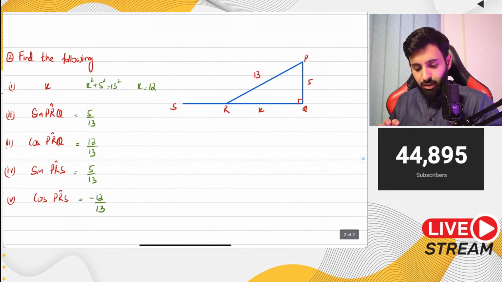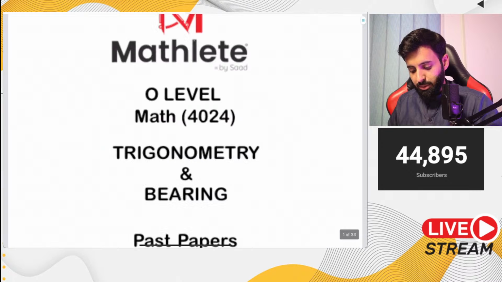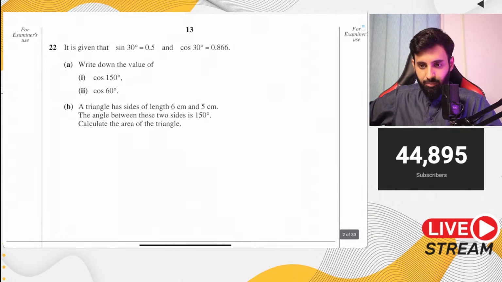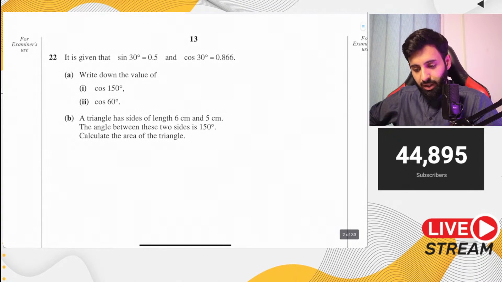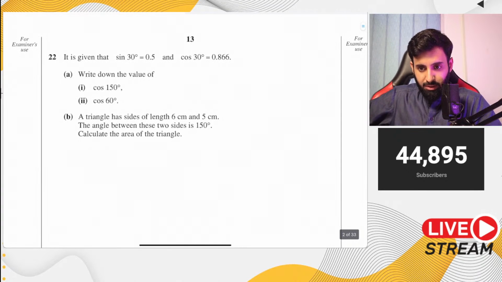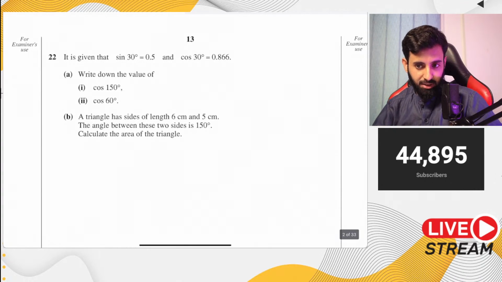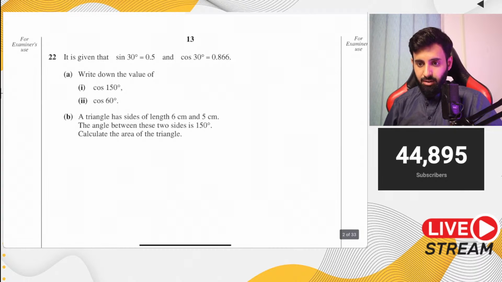Okay, brilliant. Now that we're done with the notes, we'll do bearing later. Let's do a few questions of trigonometry, then we'll do bearing. So sine PRQ equals sine PRS because the two angles are supplementary. Sine of one value is the same as sine of its supplementary angle.